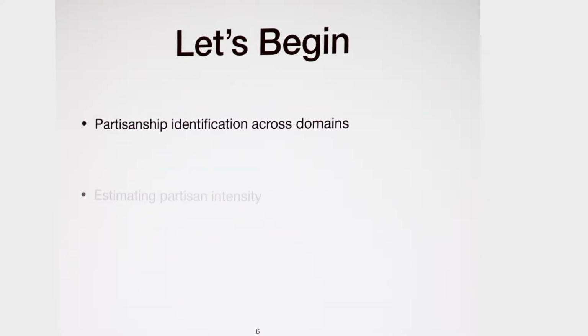Okay, let's begin with our first problem, partisanship identification across different text domains. To investigate this problem, we designed a round-robin experiment with the following three datasets. The first one is the Congressional Record. The Congressional Record is the speeches delivered by members of Congress on the floor. And we label all the speeches in this dataset with the speaker's partisanship.